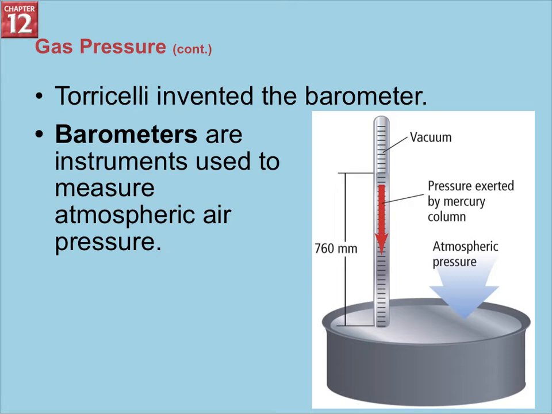Torricelli invented the barometer, and barometers, I'm sure all of you are familiar with these, are used to measure atmospheric air pressure. So you'll hear meteorologists discuss atmospheric air pressure. It is basically the pressure exerted on a mercury column that's in a vacuum, and that pressure that pushes down is what we call the atmospheric pressure.